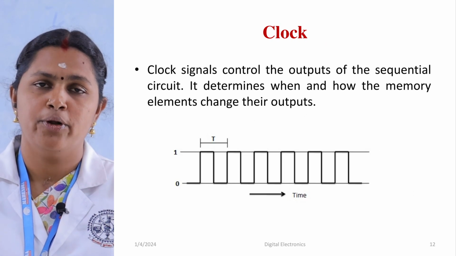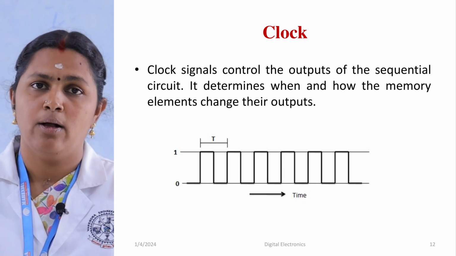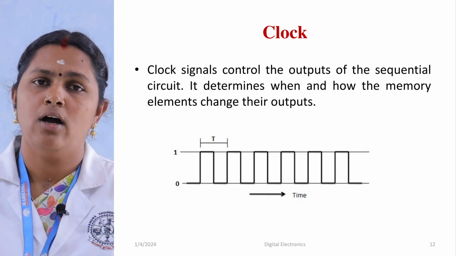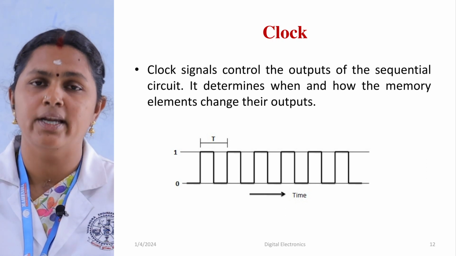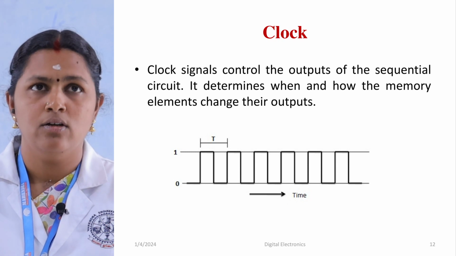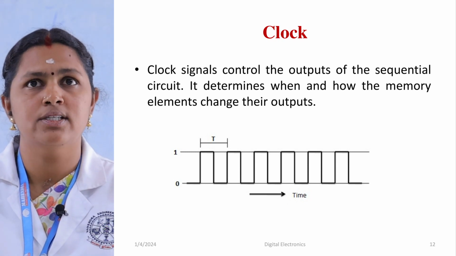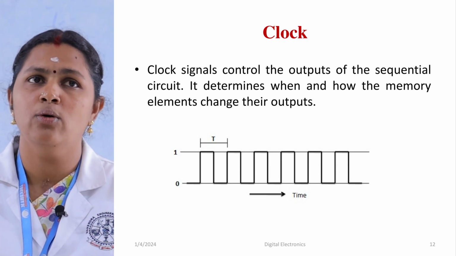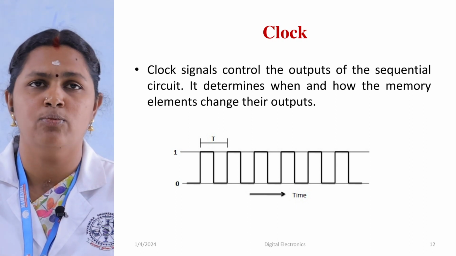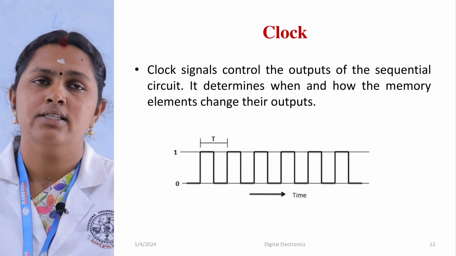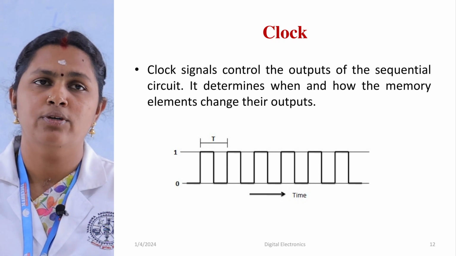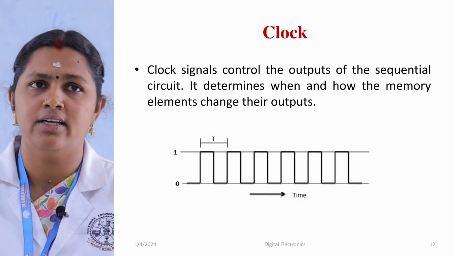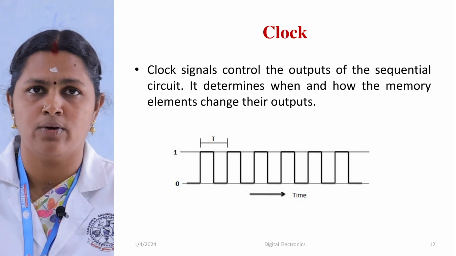The output changes only depending upon the clock signal. The clock signal controls the output and determines when and how the memory elements change their output. For the discrete signal, the clock input is 0 and 1, so we have only two states.